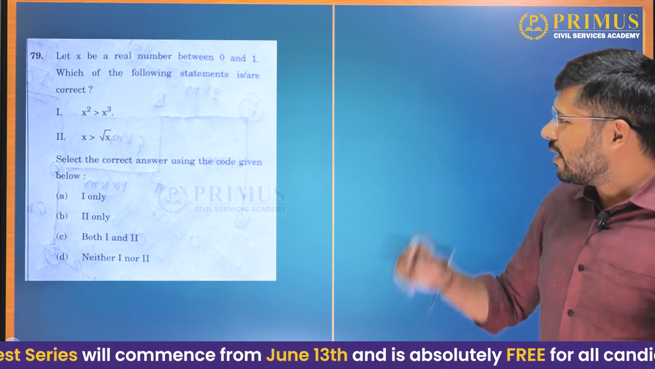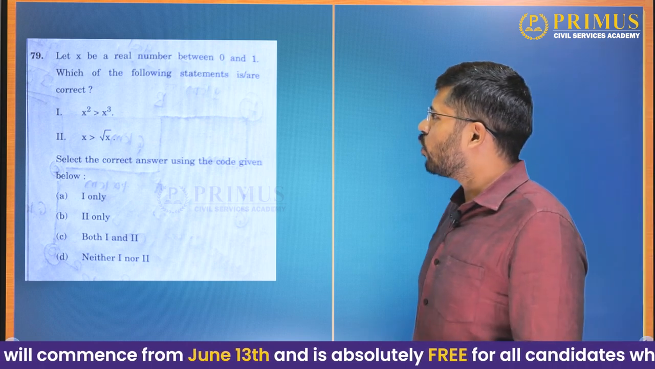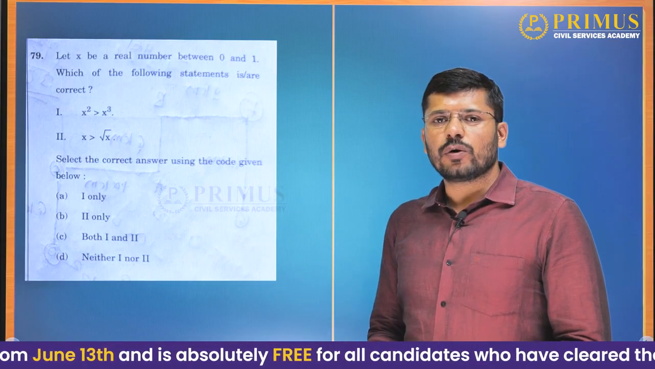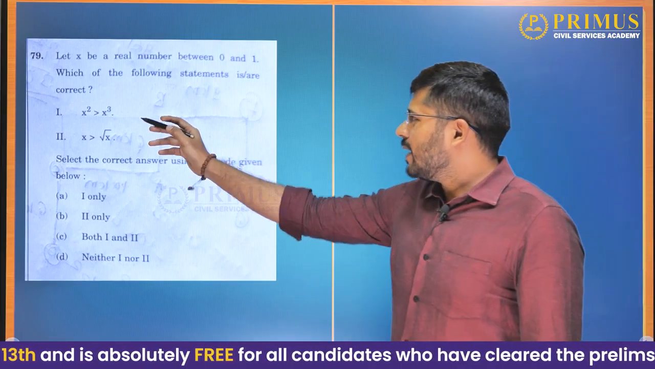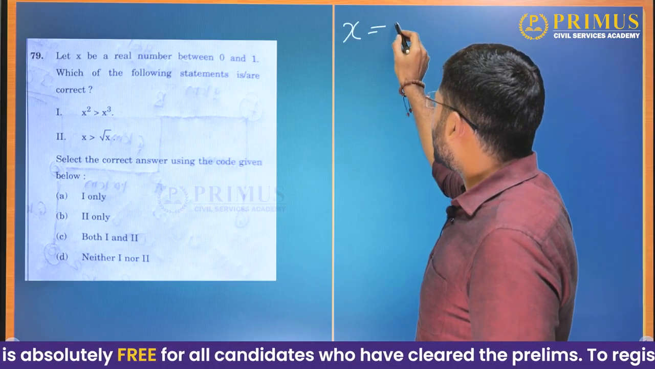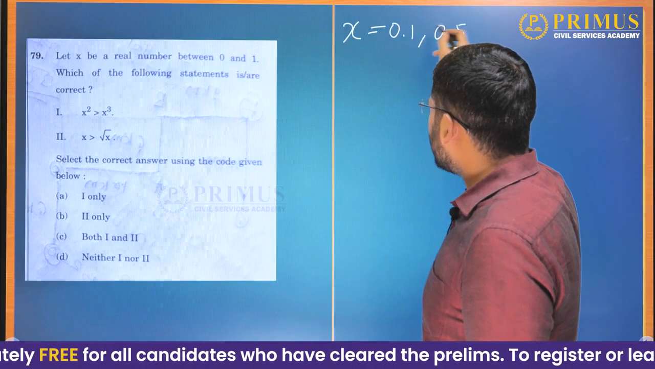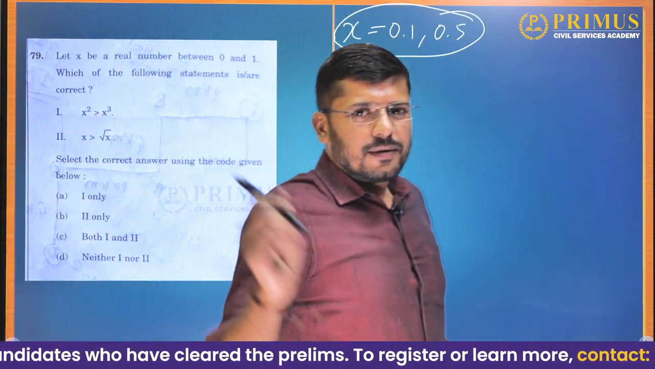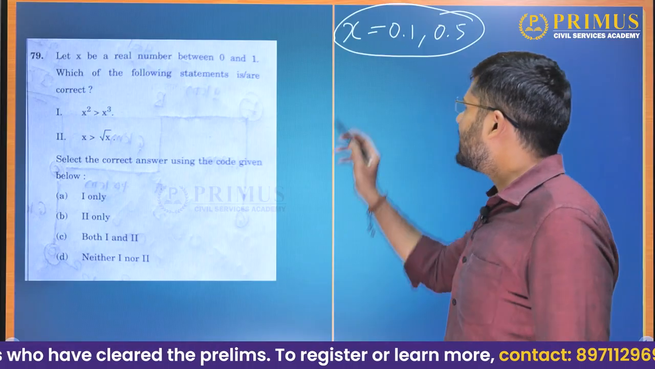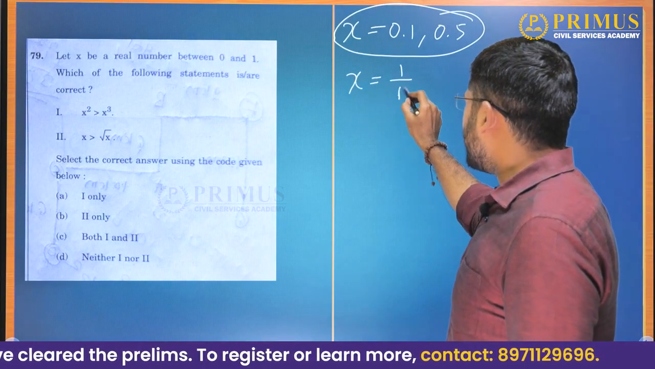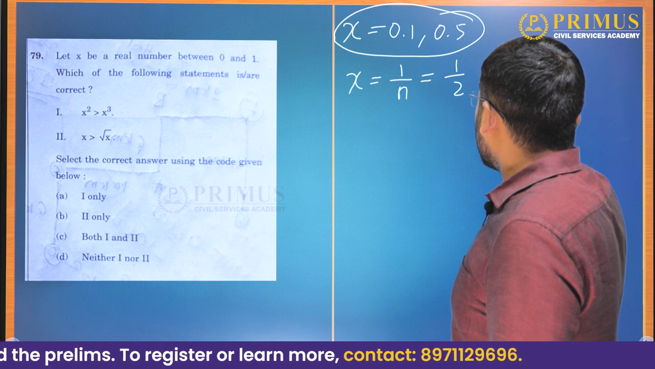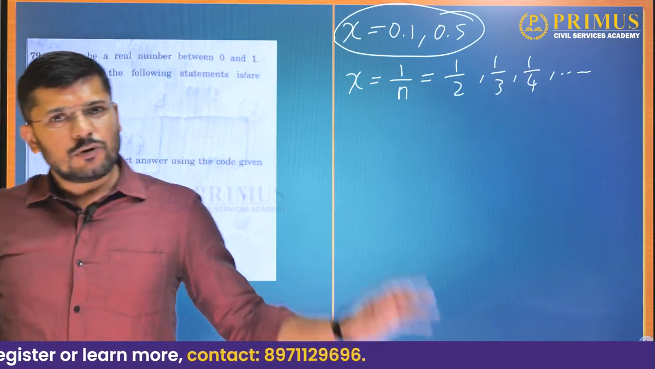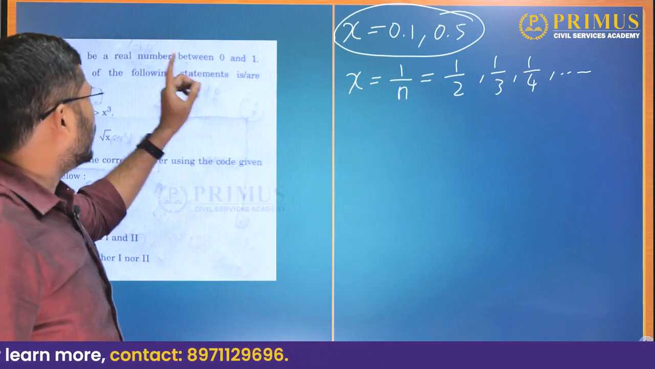Let X be a real number between 0 and 1. Which of the following statements is/are correct? 1: X square is greater than X cube. 2: X is greater than square root of X. Now X can be anything like 0.1, 0.5, anything, but if you consider such a value, it gets a bit difficult to think about these expressions. So we shall think of X as X is equal to 1 by n. For example, it can be 1 by 2 or 1 by 3 or 1 by 4 or so on. When it is 1 by something, it will be less than 1 but greater than 0, so that satisfies between 0 and 1.